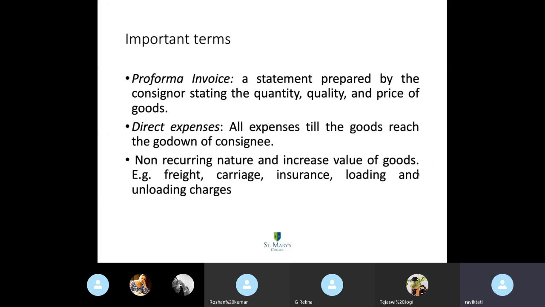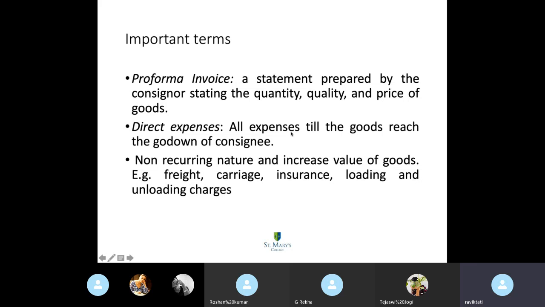Okay. Now, some of the important terms in the consignment. Pro forma invoice, a statement prepared by the consignor while sending the goods with regard to the quality, the price, the quantity of the goods. All these details are mentioned in a statement, that is pro forma invoice.